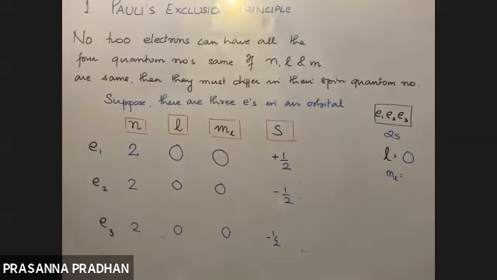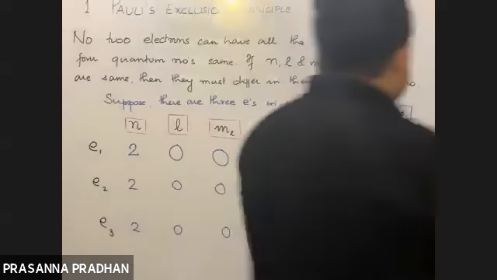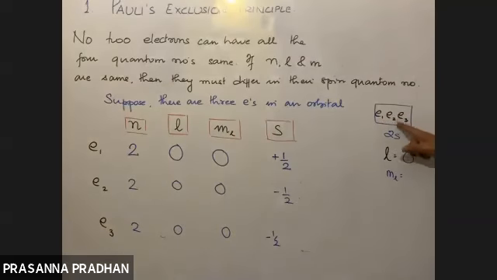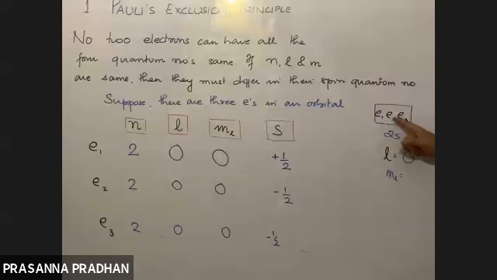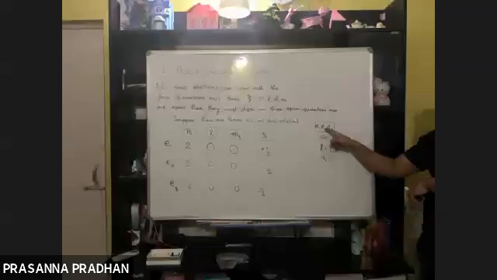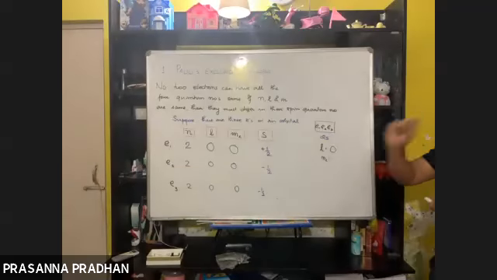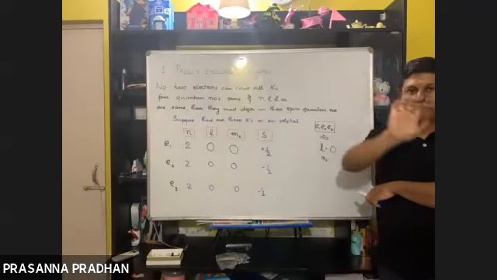So is it possible to have 3 electrons in an orbital? No, because any 2 electrons will have all the 4 quantum numbers same, which should not be according to Pauli's exclusion principle.